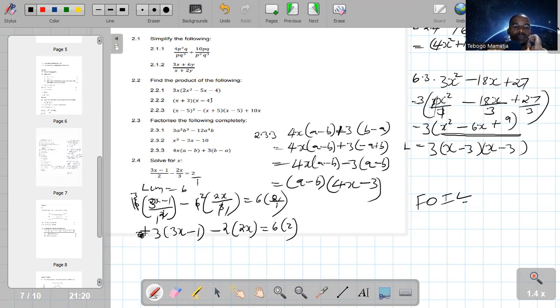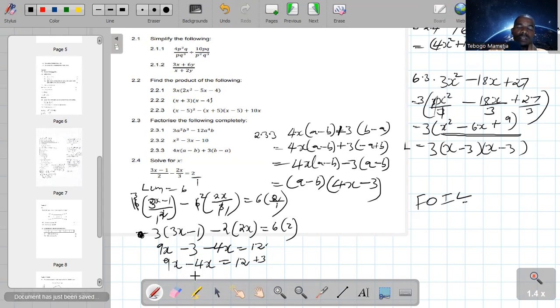Now you can remember I said we can't have two equal sides. Now you can apply the distributive property there and there. 3 times 3x is 9x, then 3 times what? -1 minus 3. So this one is -2 times 2x, which is -4x, is equals to 6 times 2, which is 12. Now you can group. So the unknowns will be on the left. 9x goes with -4x. Then the knowns must be on the right, which is 12. It goes with -3x, but it jumps the equal sign and it becomes positive.